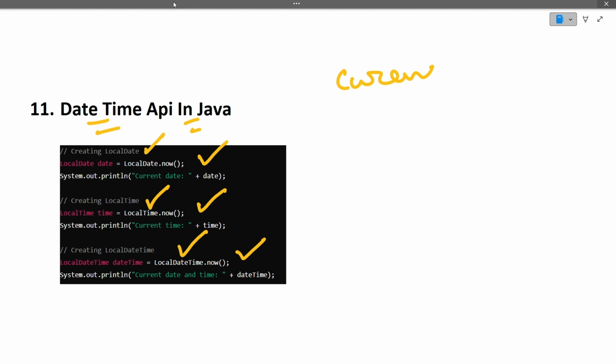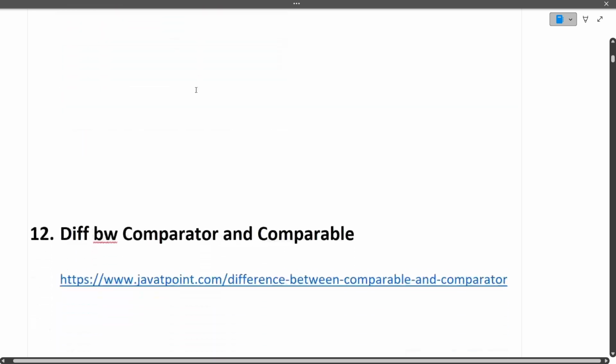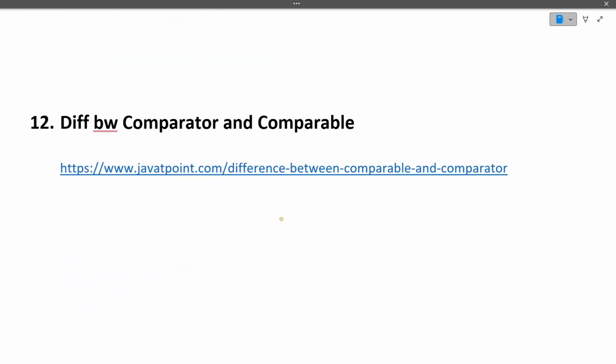Moving ahead, what is the difference between Comparator and Comparable? It is a bit of a tricky question. If I start explaining this question here in this video, then it will become another half an hour long. So I don't want to do that.